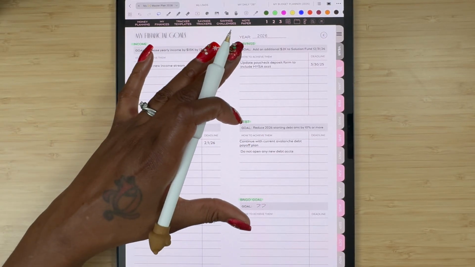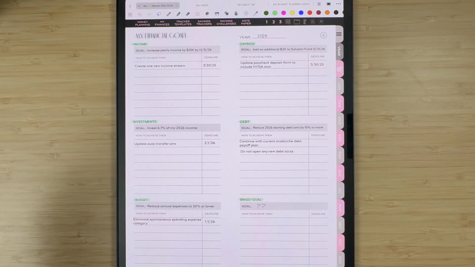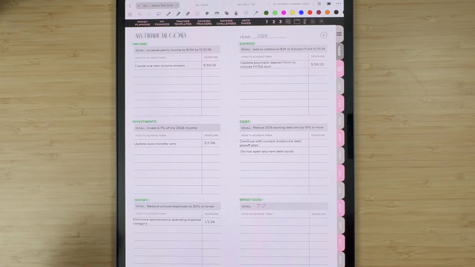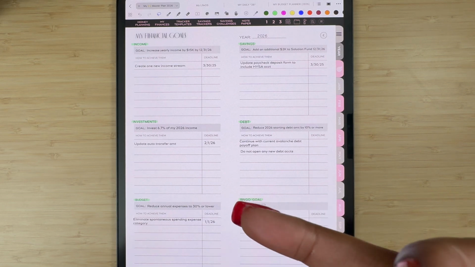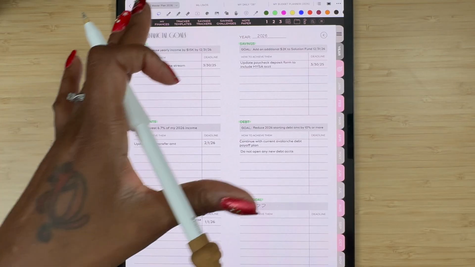And how I came up with these goals was by reviewing my 2025 numbers. I did take some time to sit down and go over my income and expenses and all the money that came in and went out for the year 2025. I'm going to be honest with you, I wasn't really too thrilled with it. I didn't hit it like I did in 2024. For one, my income decreased and my expenses went up, which is freaking crazy to me. So after reviewing that, I definitely have to make sure I take the info I gathered into 2026. And that's how I set my goals.